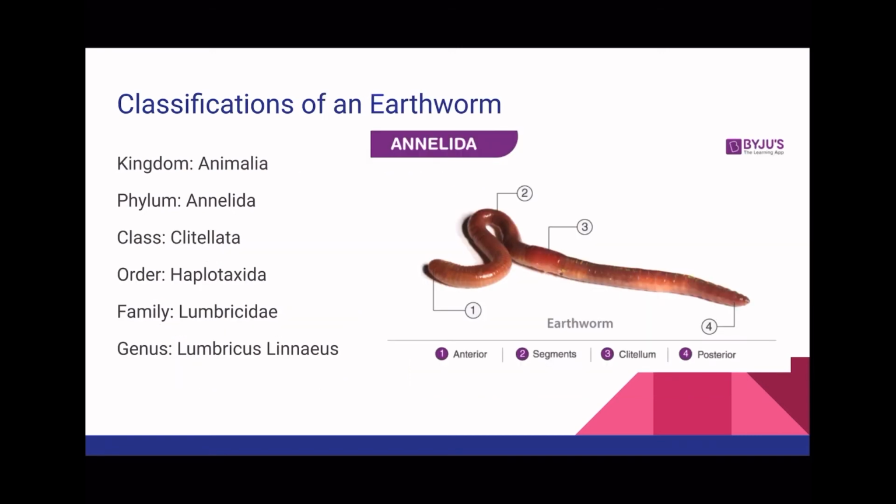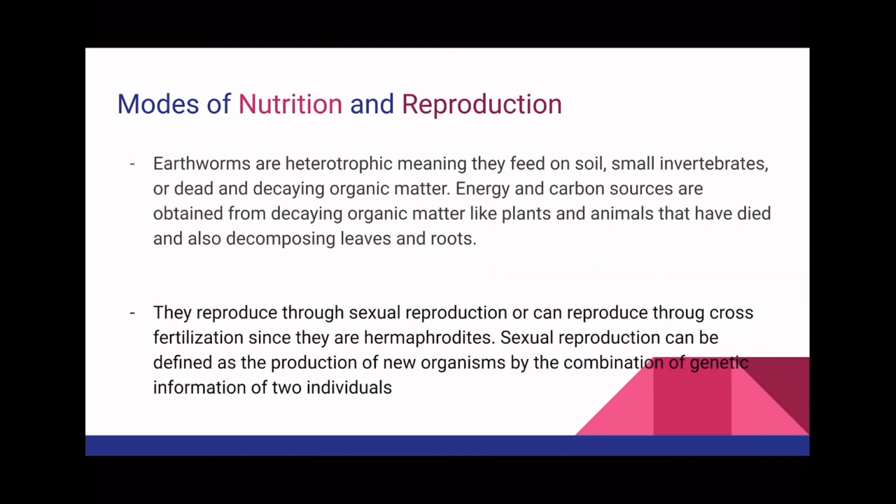Classifications of an earthworm: kingdom, Animalia; phylum, Annelida; class, Clitellata; order, Haplotaxida; family, Lumbricidae; genus, Lumbricus Linnaeus. Modes of nutrition and reproduction. Earthworms are heterotrophic, meaning they feed on soil, small invertebrates, or dead and decaying organic matter.